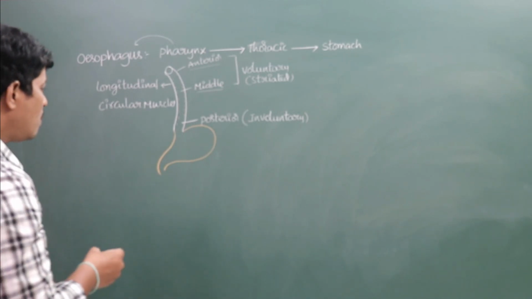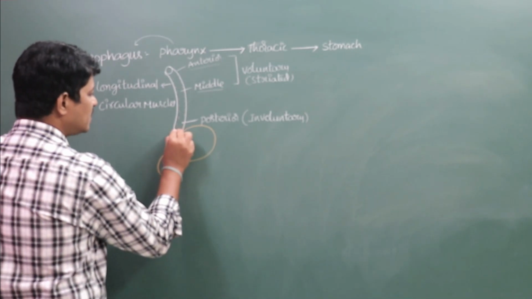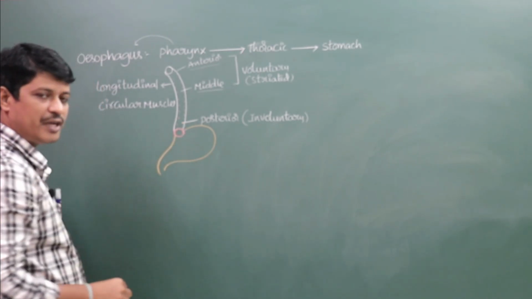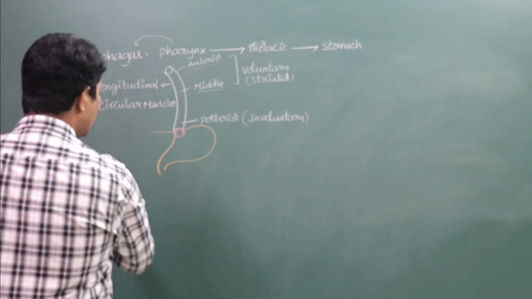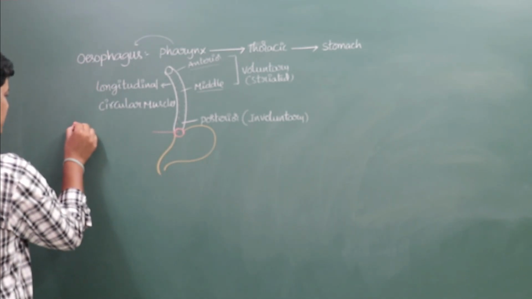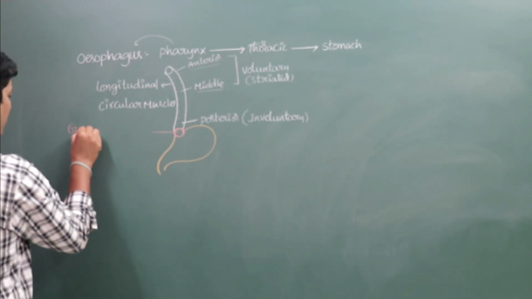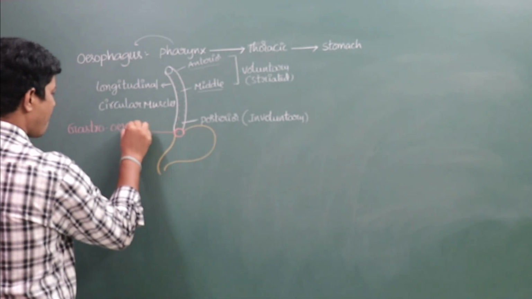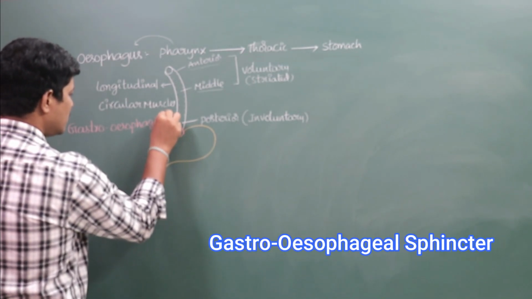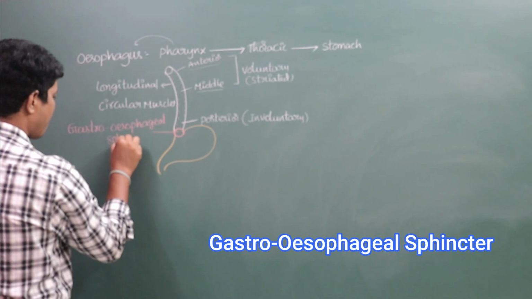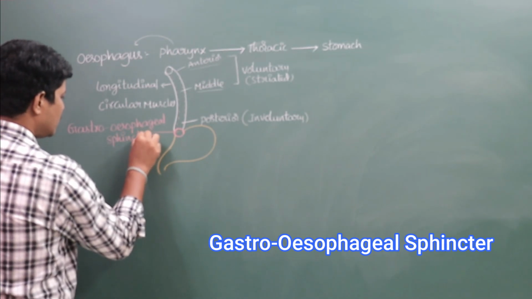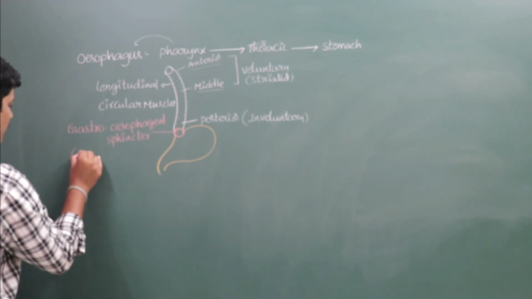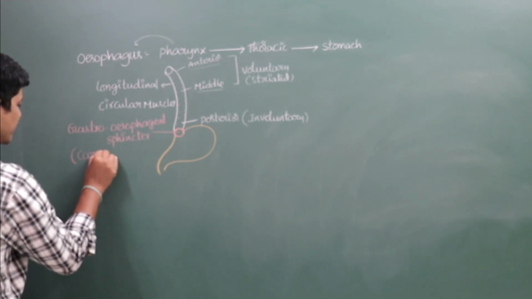Here, the esophagus opens into the stomach through a small opening. This opening is guarded by one more sphincter. This sphincter is known as the gastroesophageal sphincter, or another name of this sphincter is the cardiac sphincter.